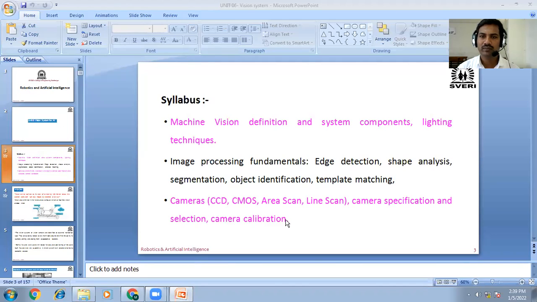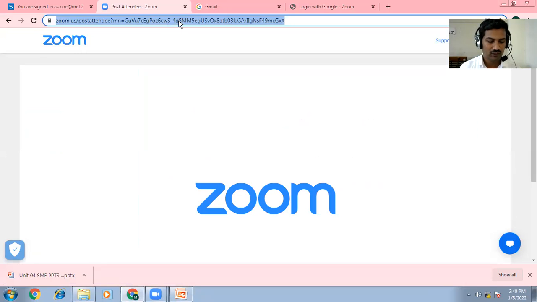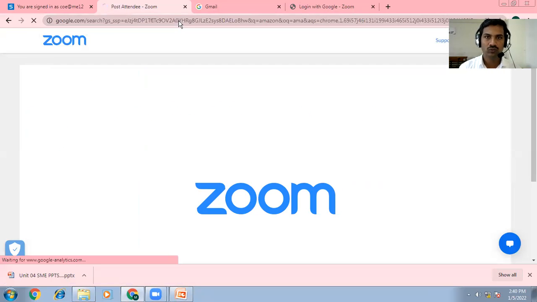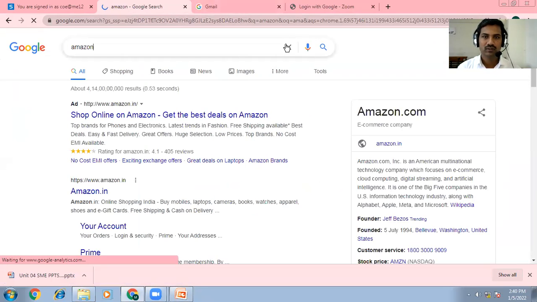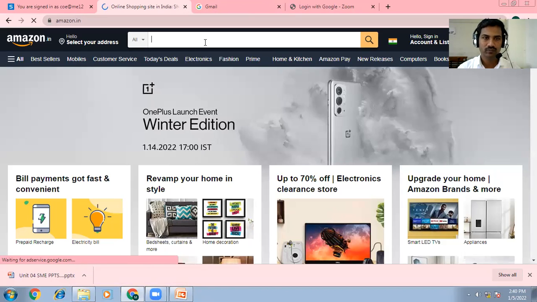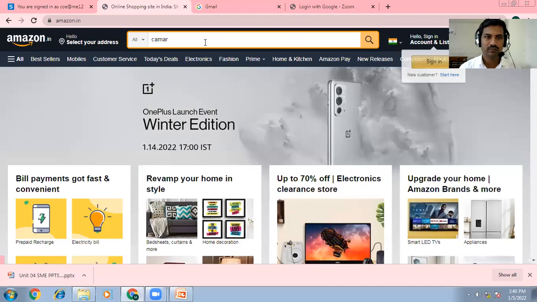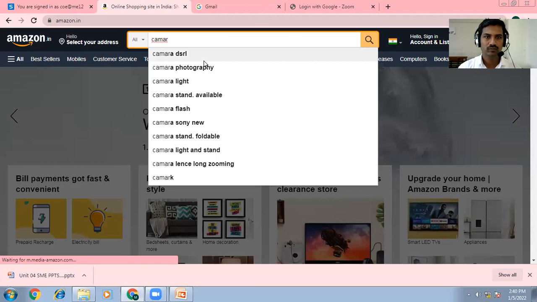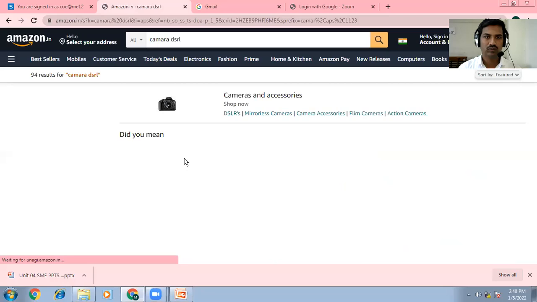While purchasing the camera, if you visit any site like Amazon, okay, Amazon website, if you type there the manufacturer, correct, and here if you type in Amazon, suppose you type a camera name, suppose any camera, okay, if you go here and select, here you will get the specification.